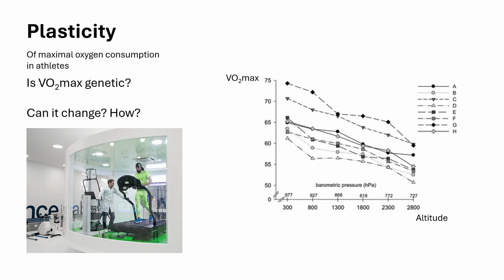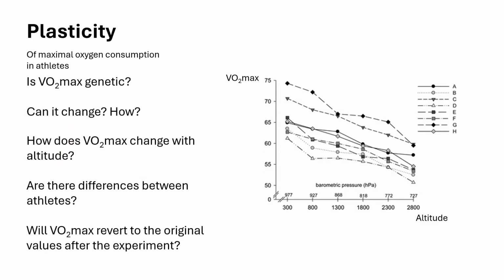This graph represents the results of the experiment for each athlete. The x-axis shows the barometric pressure, which corresponds to specific altitudes. The y-axis corresponds to VO2 max measured at each of the altitudes. Carefully study the plot and think about the following questions. Regarding the first question, how does VO2 max change with altitude?